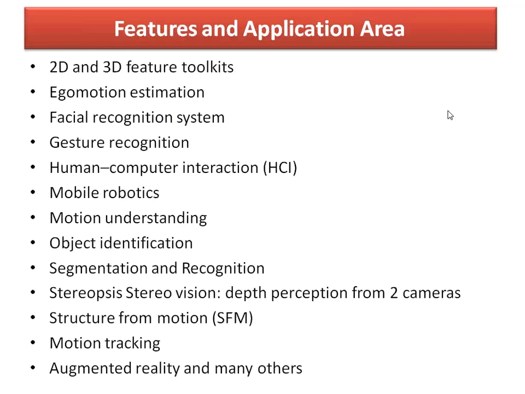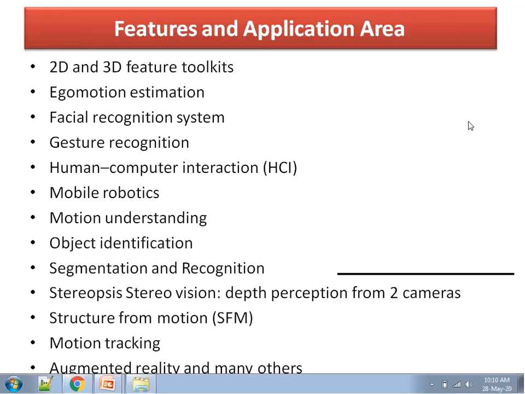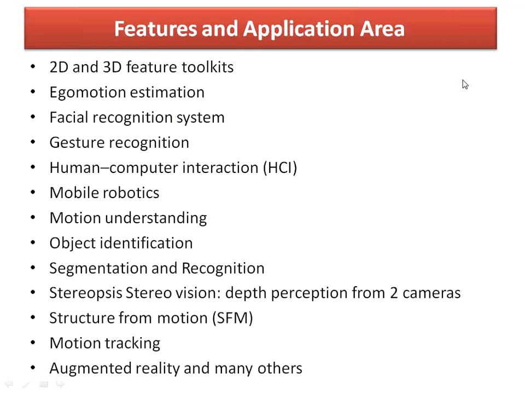That is your 2D or 3D feature toolkits. It means in three-dimensional space, you can find out the feature points. If you are working in augmented reality or virtual reality, that is AR/VR applications, these features and functions are available in OpenCV.